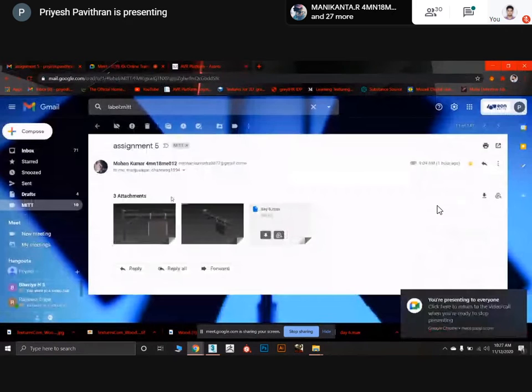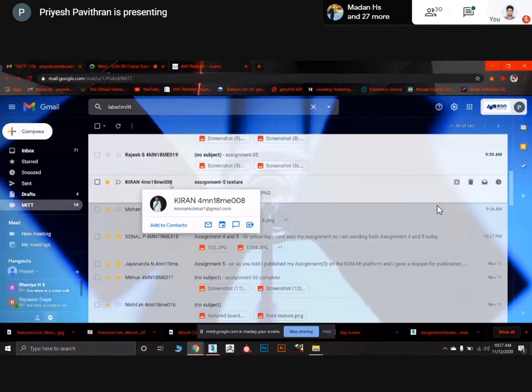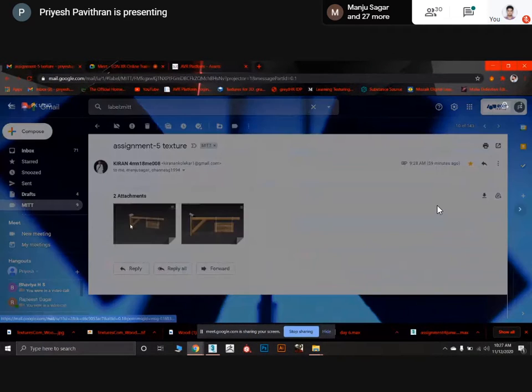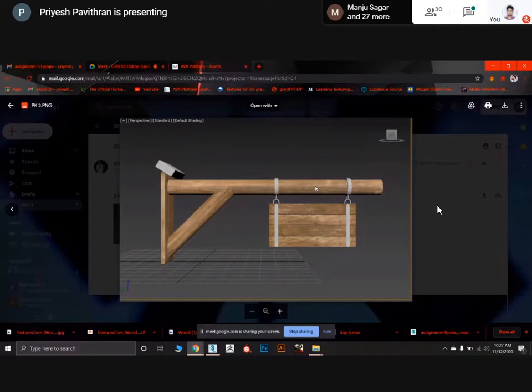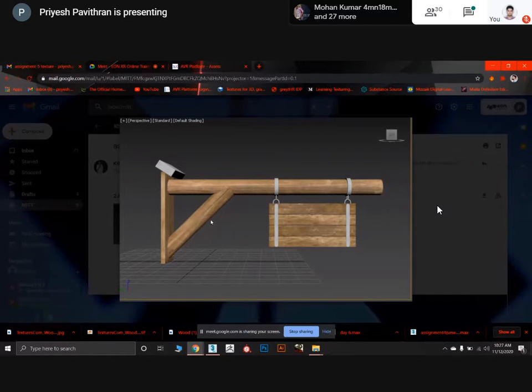So okay Mohan, it was good work. Nice attempt. Now Kiran, it's looking nice. Texture wise, it is good. You have maintained everything like that only. I have followed the stuff. It's looking good.